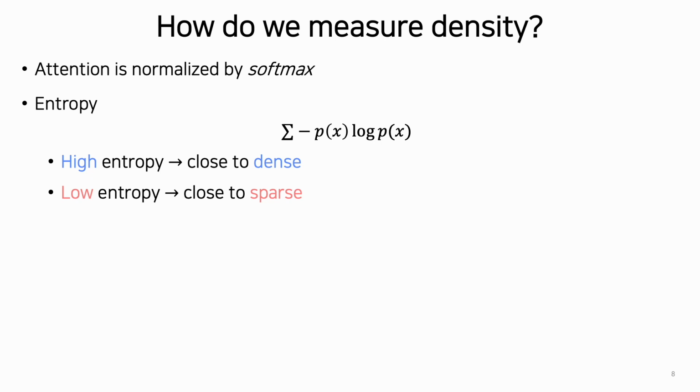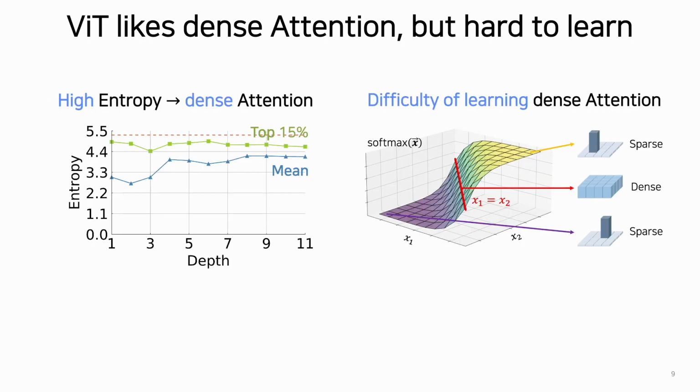How can we measure the density? Attention is normalized by softmax, so the values are calibrated into probability. We use the definition of entropy. High entropy means the distribution is close to the uniform distribution, high density. Low entropy means the distribution is close to sparse, low density. The left figure is the entropy values of the learned attention. We observe that the average values of entropies are high.